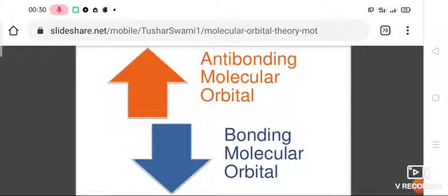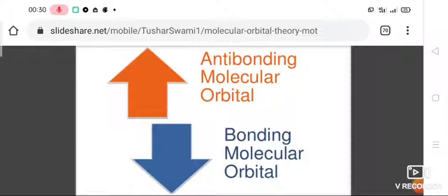A bonding molecular orbital is formed by addition overlap of two atomic orbitals, represented as psi BMO equals psi A plus psi B. Its energy is lower than the atomic orbitals from which it is formed. It favors bonding.